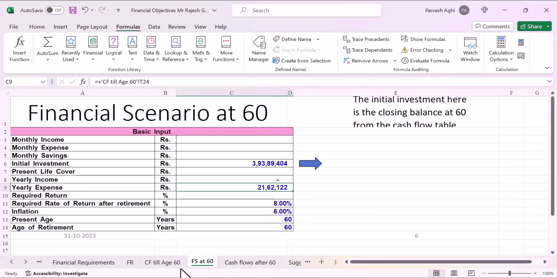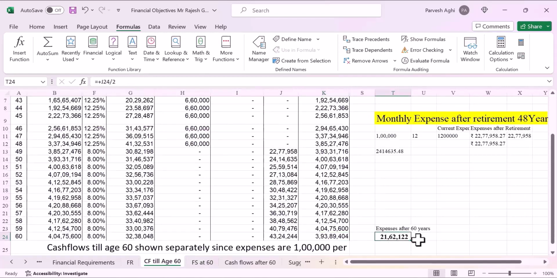So how have we got this? Basically, we can just go back to it. It is T24. When we look at T24, this is his yearly expenditure. When we discussed the case with him, he said his expenditure will go down by half. This is the expenditure at the age of 60 when he was spending 43 lakhs. After his retirement, he is going to manage his household expenditure by just half, because by the time he is retired his children will be grown up, and he will not have any further expenditure. So his expenditure is going to reduce to 21 lakhs 62,000.